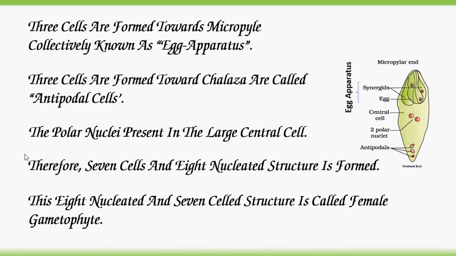And at the center the polar nuclei form a large central cell. So the central cell has 2 polar nuclei, 2 nuclei plus 3 plus 3, total 8 nuclei, and total 7 cells: 3 egg apparatus and 3 antipodals plus 1 central cell. This 7 cell and 8 nucleate structure is called female gametophyte or embryo sac.